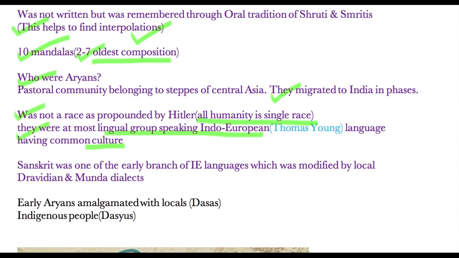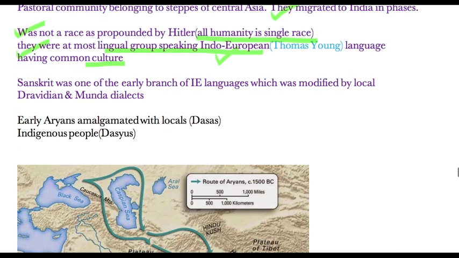The term Indo-European was propounded by Thomas Young. Sanskrit was one of the early branches of Indo-European languages, and there was a lot of similarity between Latin, Greek, classical European languages and Sanskrit. That also we will see later.